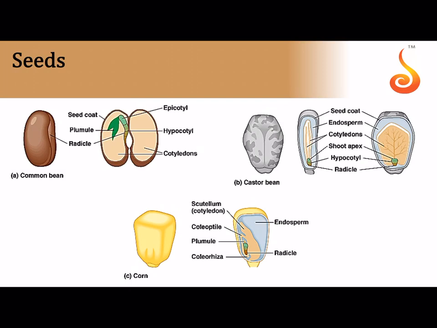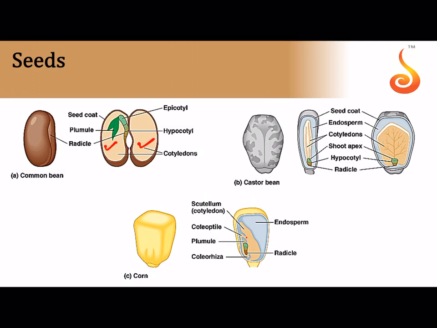Here are some seeds. In dicot seeds, you can see two cotyledons, which were formed during embryonic development. But these cotyledons become mature in size, they become huge, and they occupy much of the space of the seed. This tiny structure sitting inside is nothing but the embryo, which consists of a plumule, radicle, epicotyl and hypocotyl, etc.